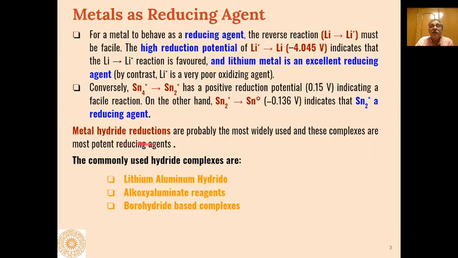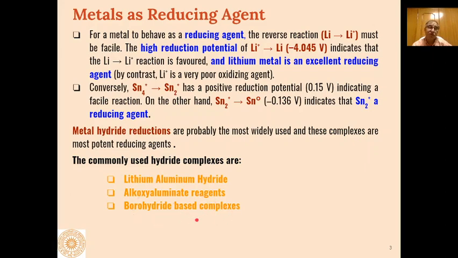And in organic chemistry, metal hydride reductions are very important for different types of functional group transformation reactions. The most commonly used metal hydride complexes belong to lithium aluminum hydride or their derivatives, or alkoxy aluminate reagents, or borohydride based complexes.